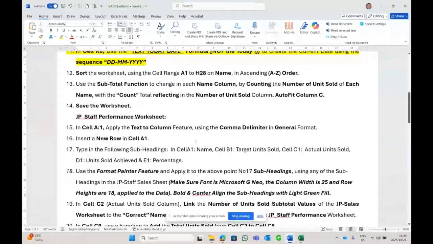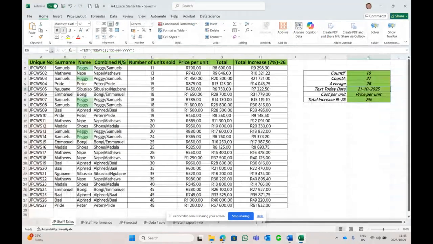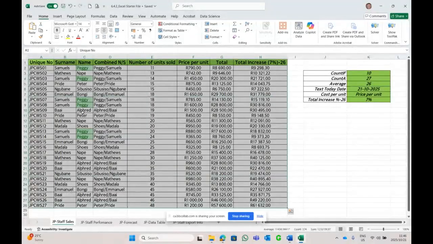Sort the worksheet using the cell range A1 to H28 on name in ascending A to Z order. So we're going to sort this document, including the subheadings, on name, A1 to H28, all the way down.